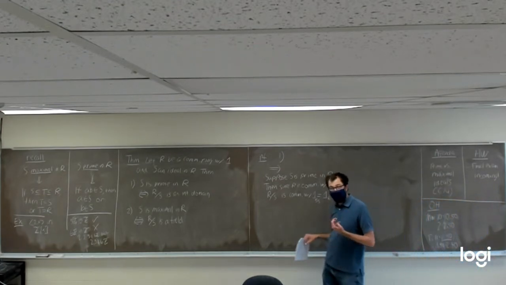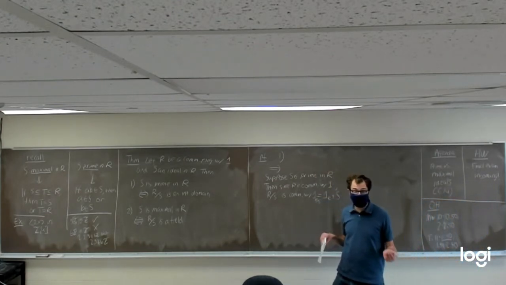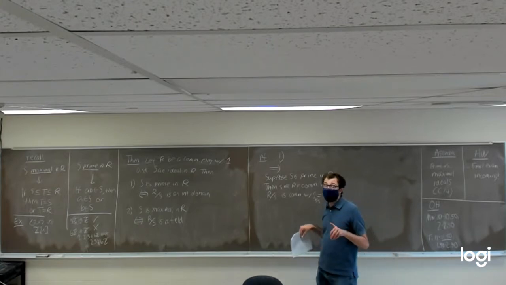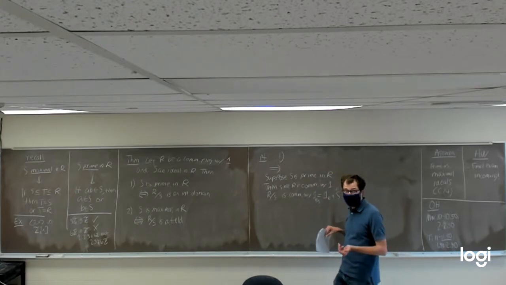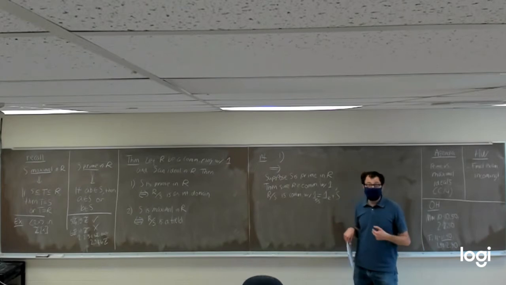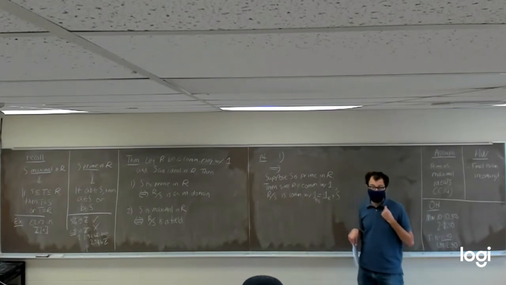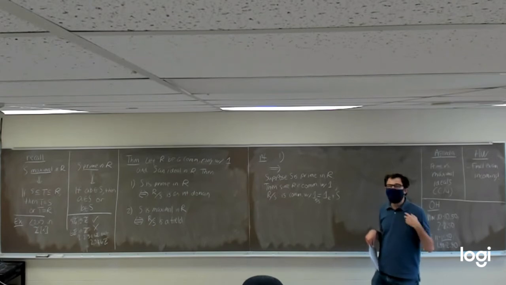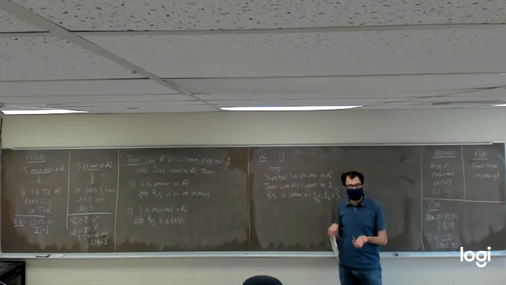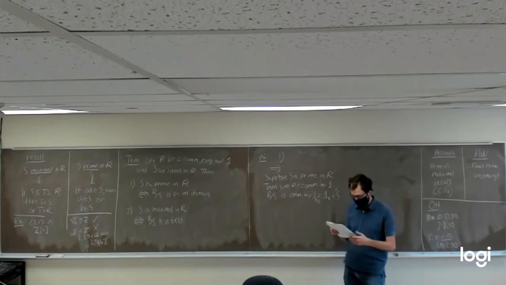We have that R mod S has to be commutative, it has to have multiplicative identity, and the other thing we need to show for R mod S to be an integral domain is that if we take the product of 2 things in this quotient ring and get 0, one of the 2 original things had to have been 0 to start with.